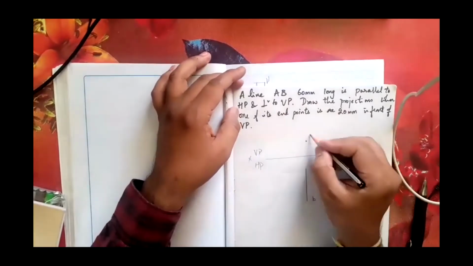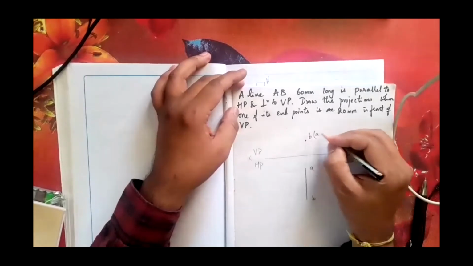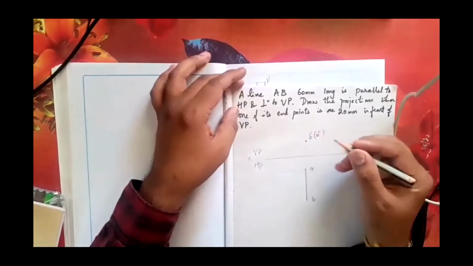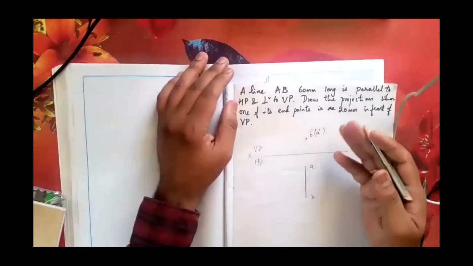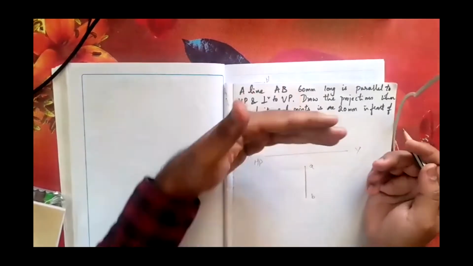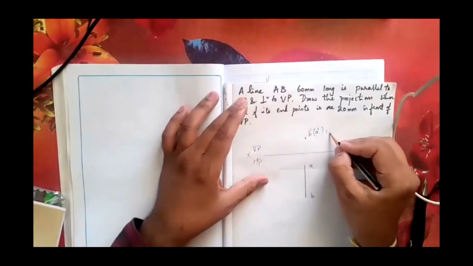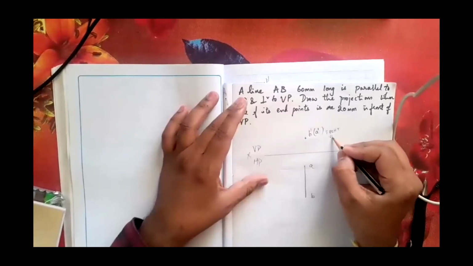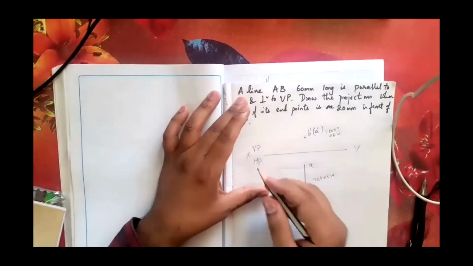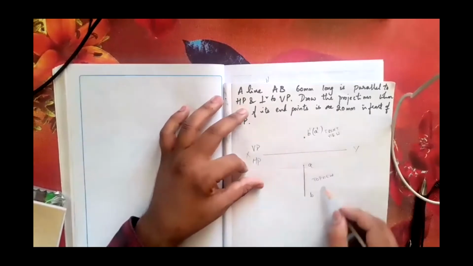And name this as, first I am seeing B and then A. So first you write B of A. As you are drawing in VP, always provide it with a prime, that is B prime of A prime or B dash of A dash. That means all the namings you do like this are associated with the front view of the object. It will always be associated with that particular plane of projection, that is the vertical plane, and similarly for the horizontal plane, it is AB.